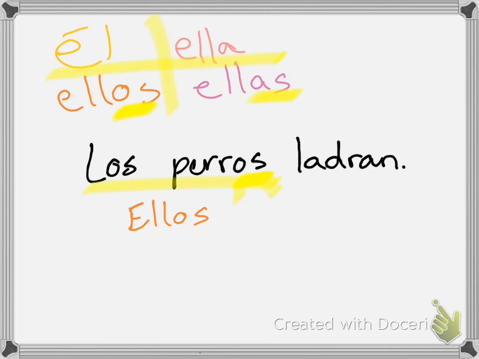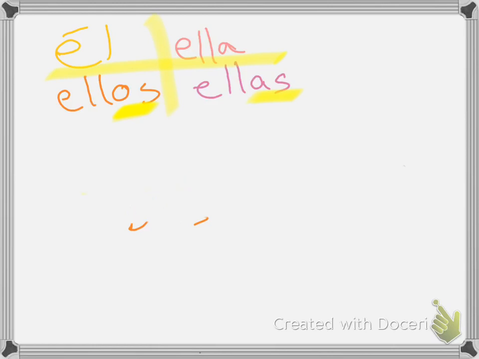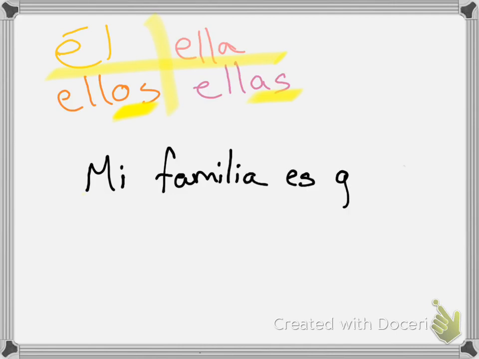See? Now, this can get tricky sometimes, even if we are talking about people, if we look beyond what's actually written there. For example, mi familia es grande. Y es verdad, mi familia es grande. Tengo muchos hermanos. Mi familia es grande. So, ¿qué es mi sujeto? Mi sujeto es mi familia.